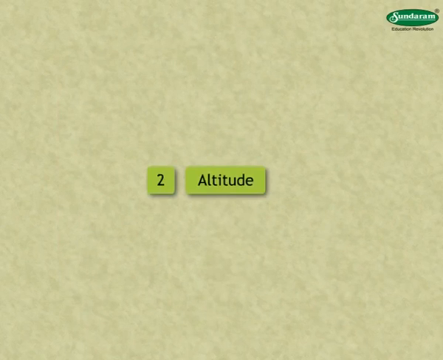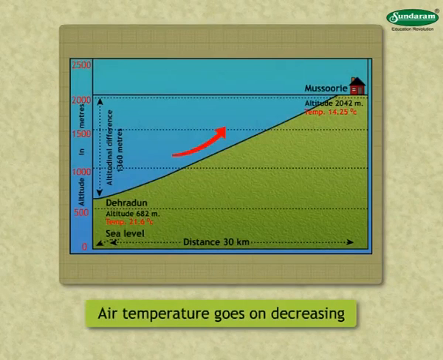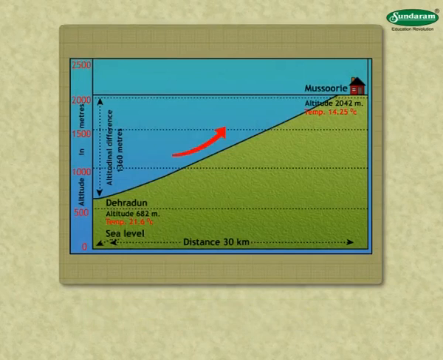2. Altitude. As we go higher and higher from the sea level, the air temperature in the troposphere goes on decreasing. The reason is that most of the heat received from the sun is radiated by the surface of the earth in the atmosphere.